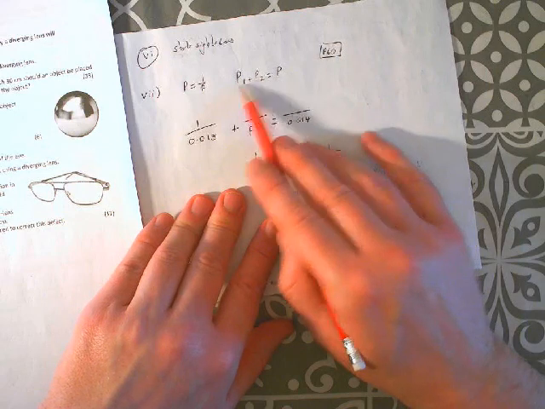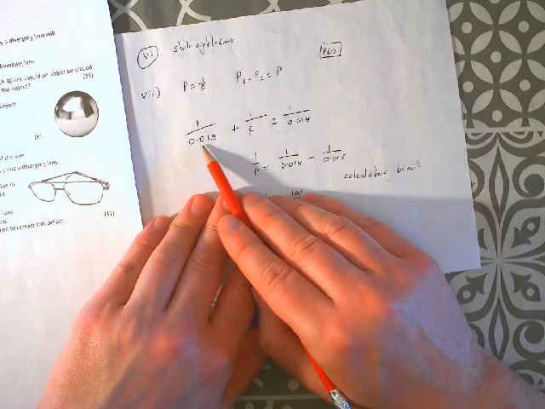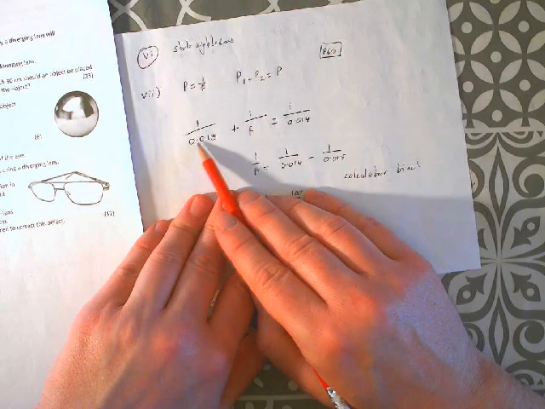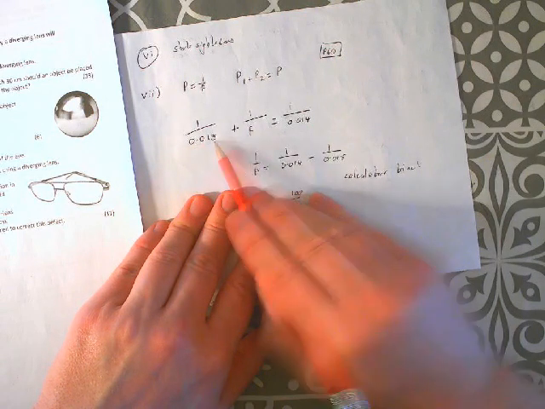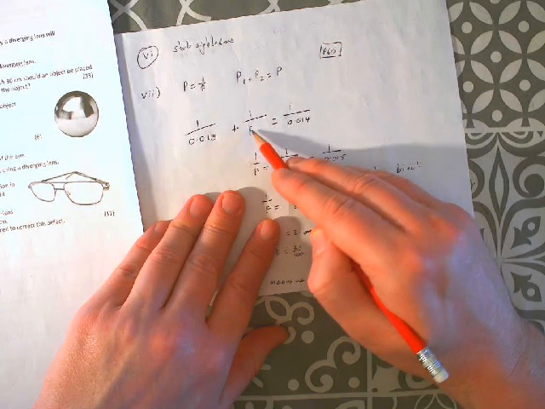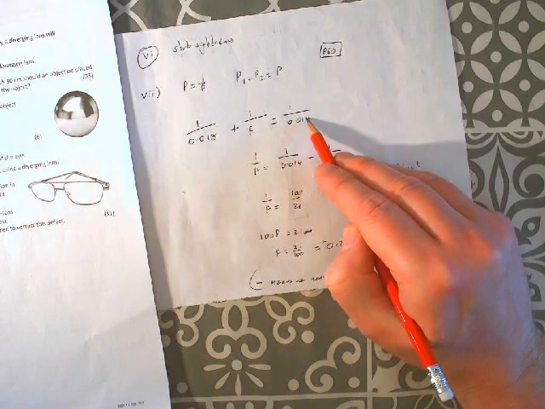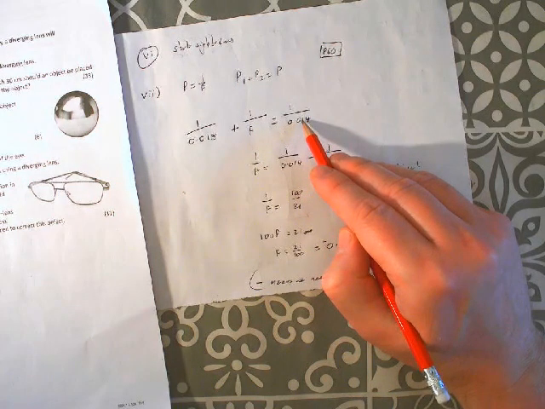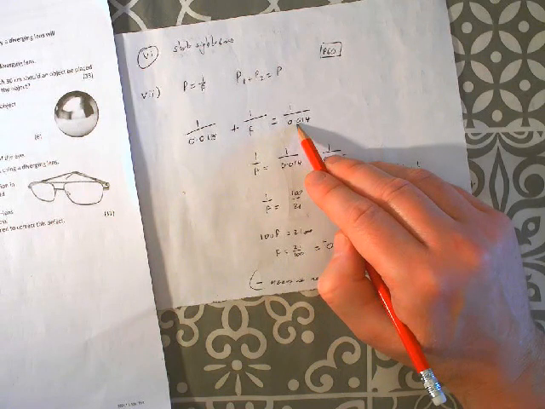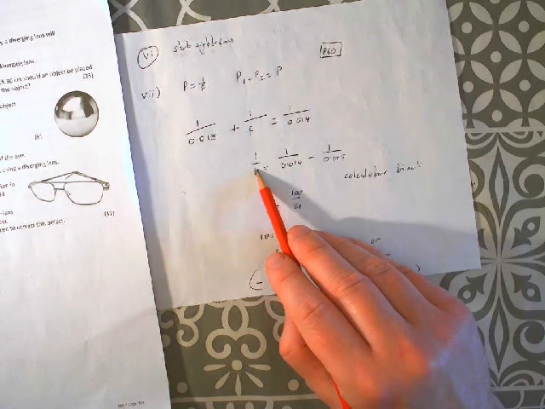So here we're going to use the power equation. So the power of a lens is 1 over the focal length. Remember, we're talking about the bendier the lens, the more powerful it is. So the shorter the focal length, the more powerful the lens. And with a combination of lenses, you just add the powers together. So we should have a power of 1 over 0.015. Got to be careful, this time we need to get the focal length in meters, okay? So 1 over 0.015 plus 1 over the focal length of whatever lens we're going to need for this person to have better eyes, is 1 over 0.014.